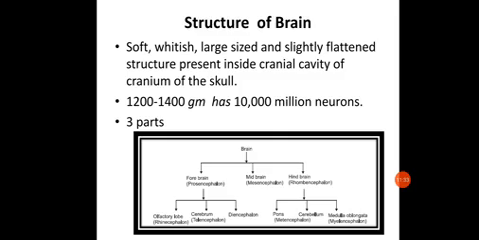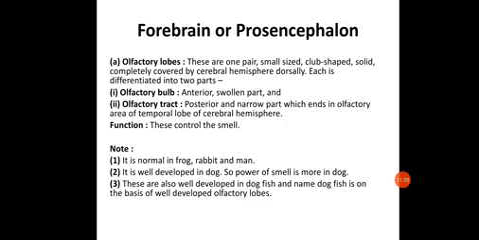Let us start now discussing each of the structures in detail. The forebrain is also called prosencephalon, and it forms the anterior two-thirds of the brain. The major part of the brain is taken up by the forebrain, and it is mainly made up of three parts.